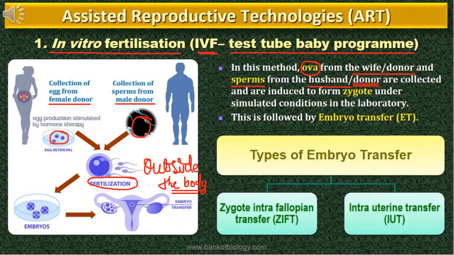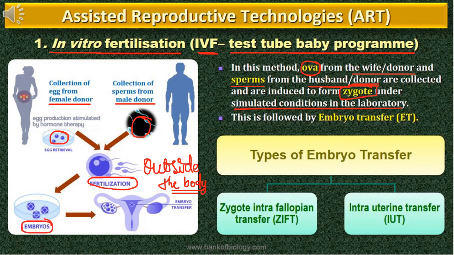They are induced to form a zygote. In the laboratory, they will make up the temperature and everything exactly as it is inside the fallopian tube for fertilization, and the fertilization happens to form the embryos.